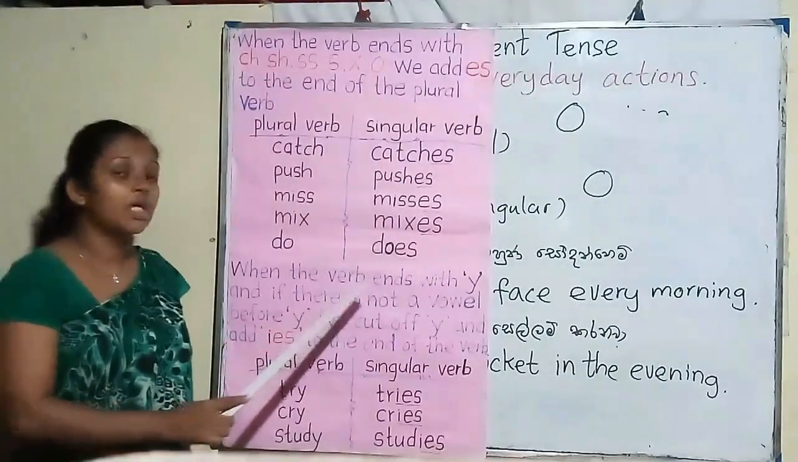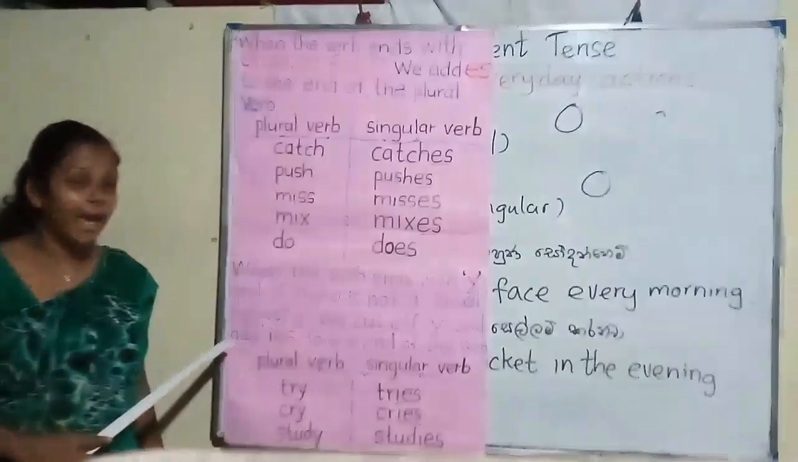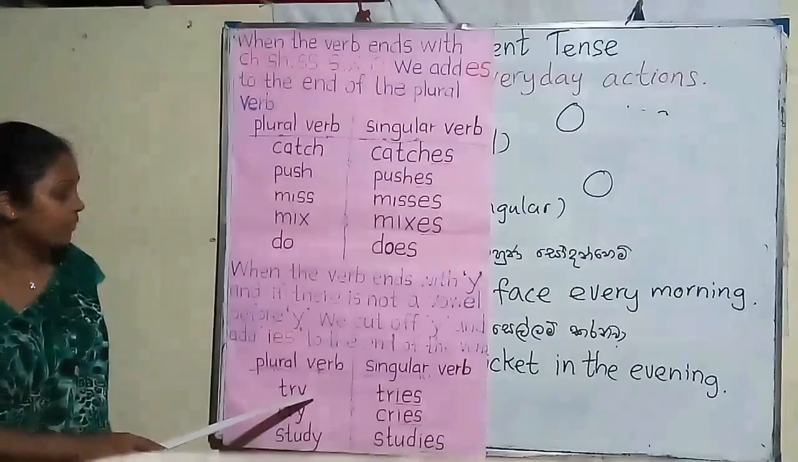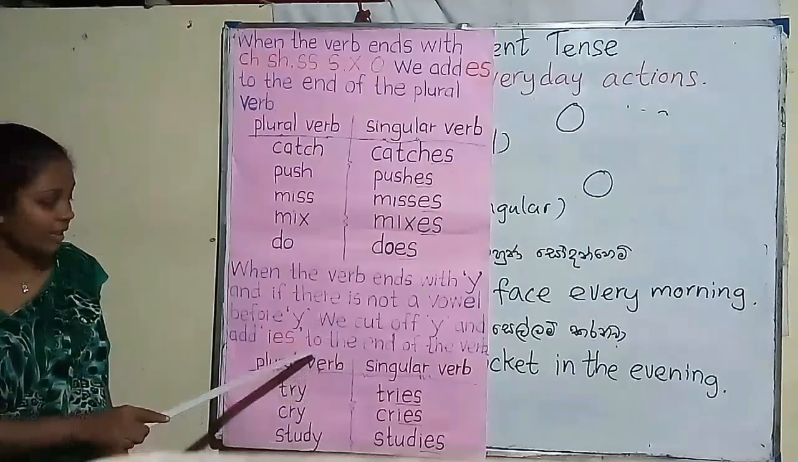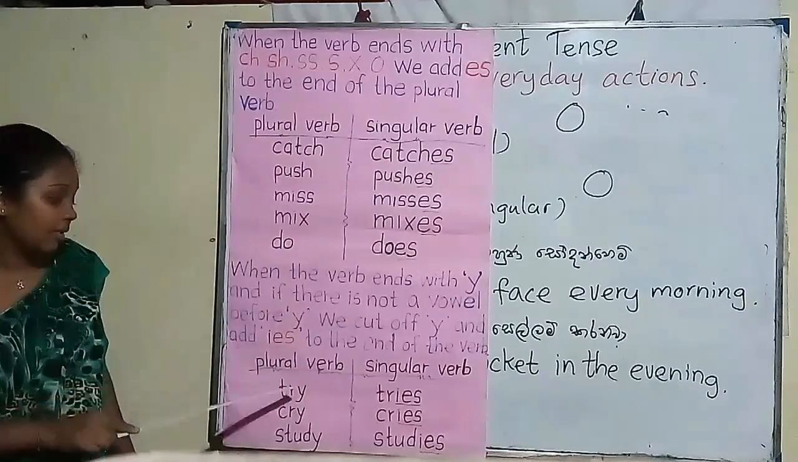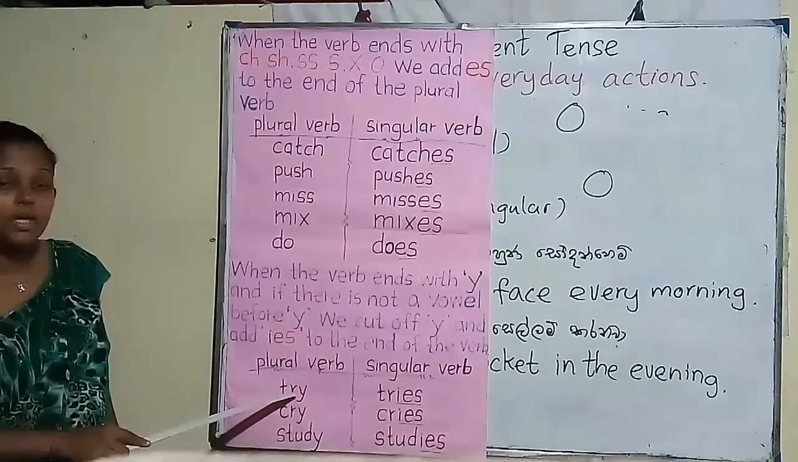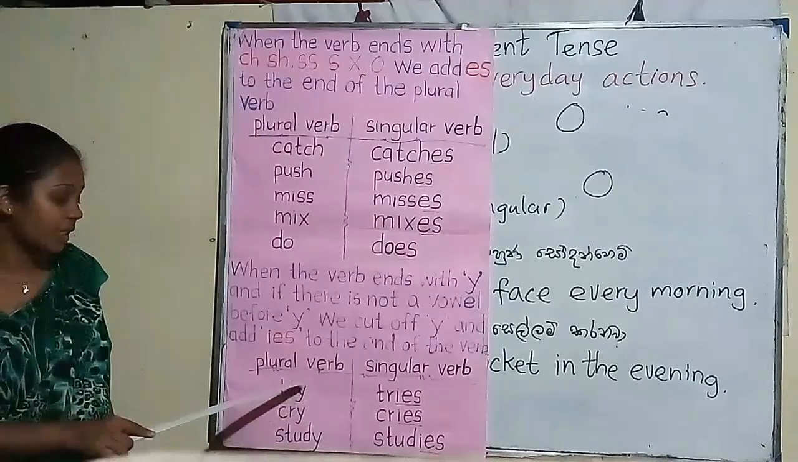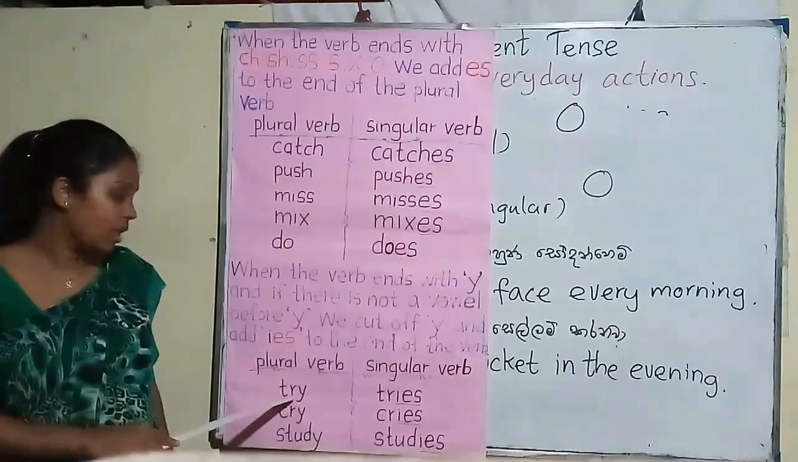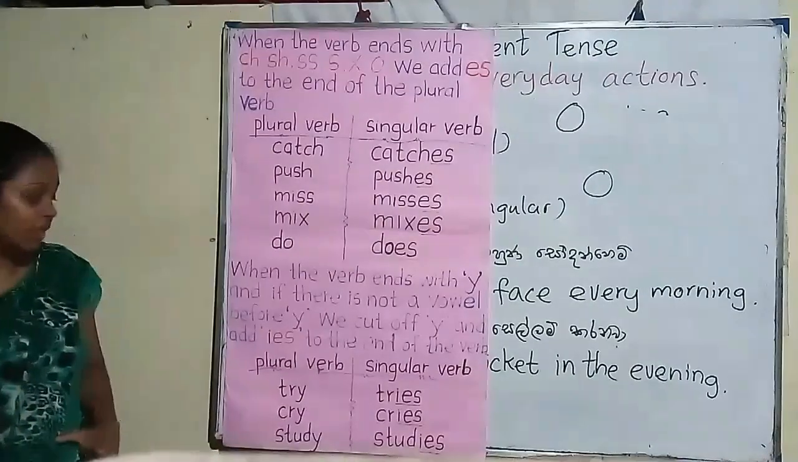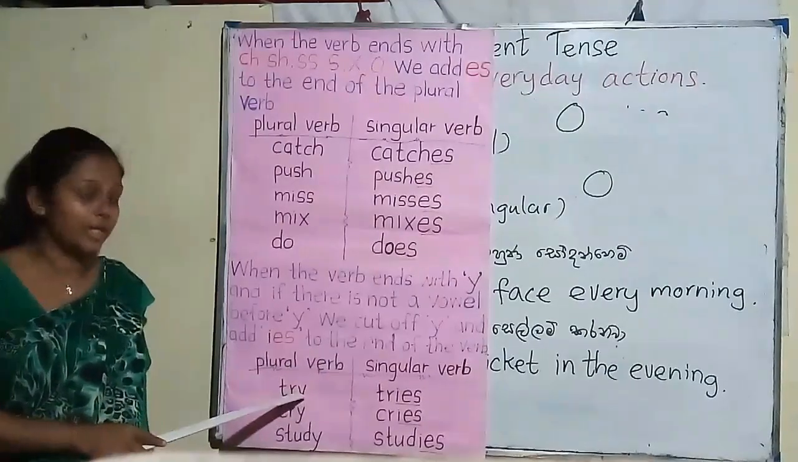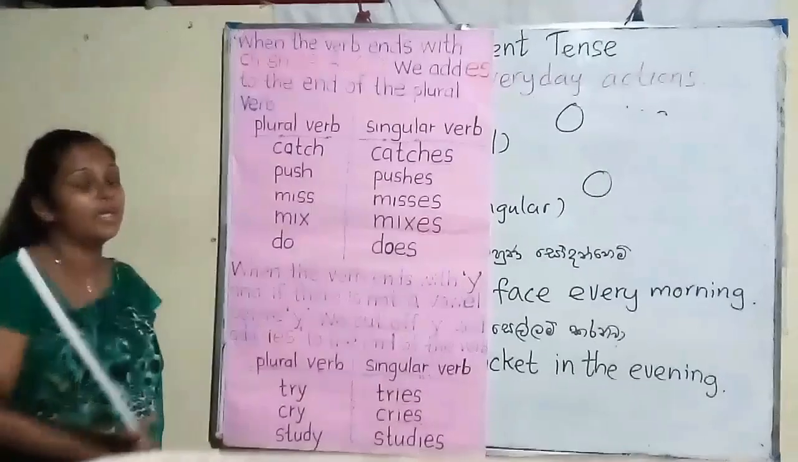Then the other one is when the verb ends with Y, and if there is not a vowel before Y, we cut off Y and add IES to the end of the verb. If there is Y at the end of the plural verb, and we can see a consonant before the last letter, or consonant means it is not a vowel, we cut off Y and add IES.